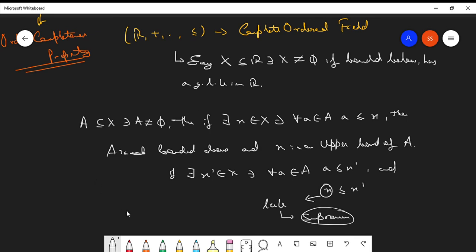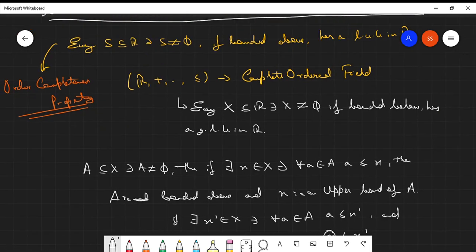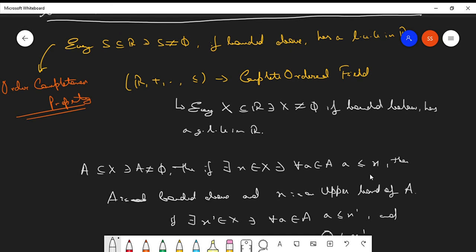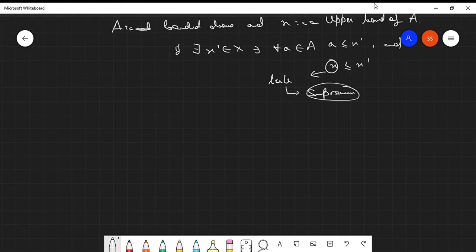Now, why is the infimum property, this property is also called the infimum property. So why is this infimum property a corollary of the supremum property? Because